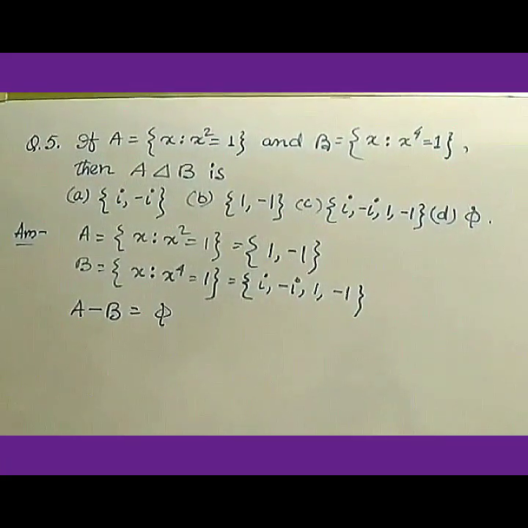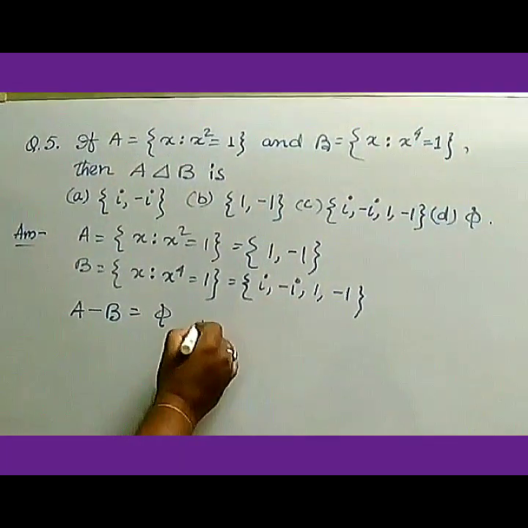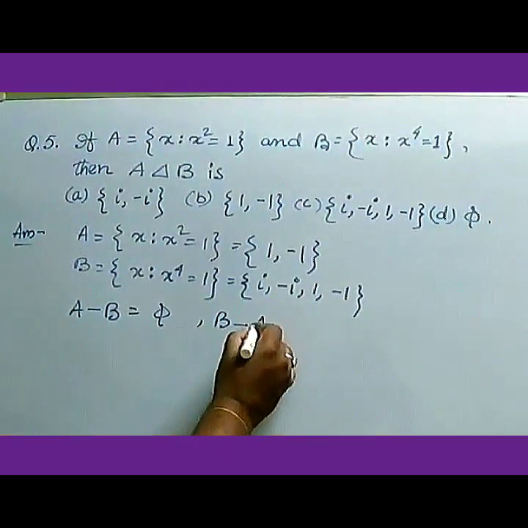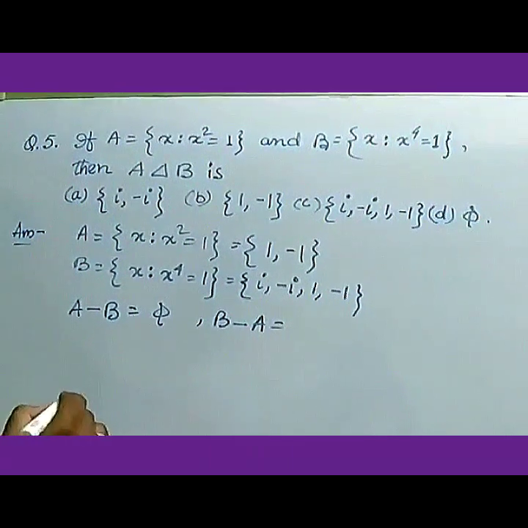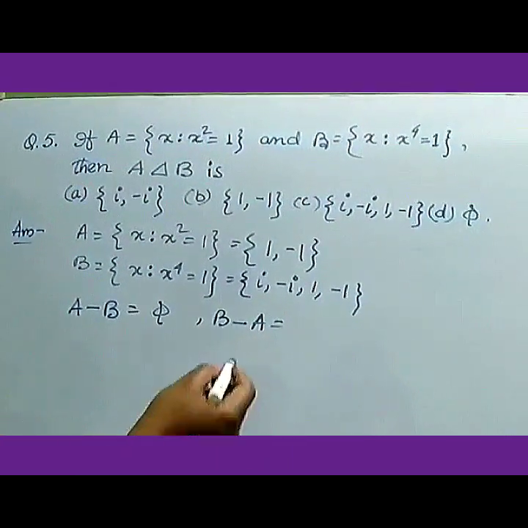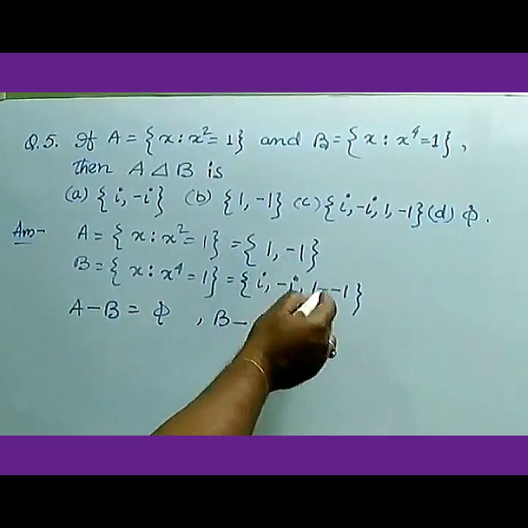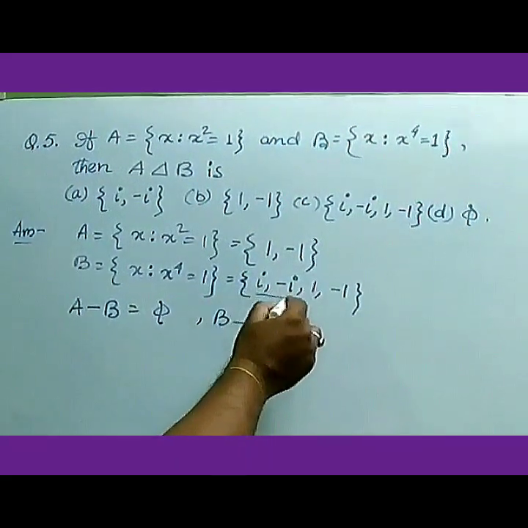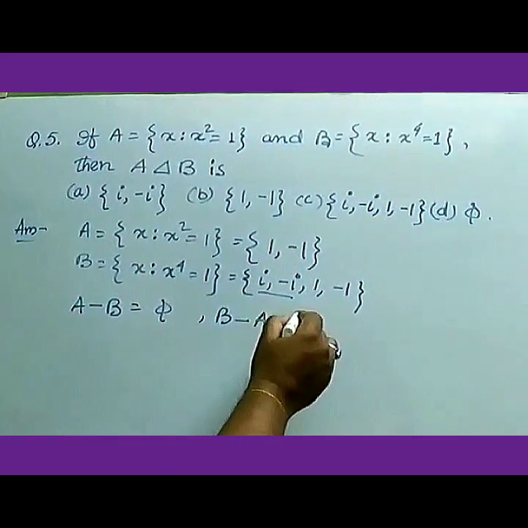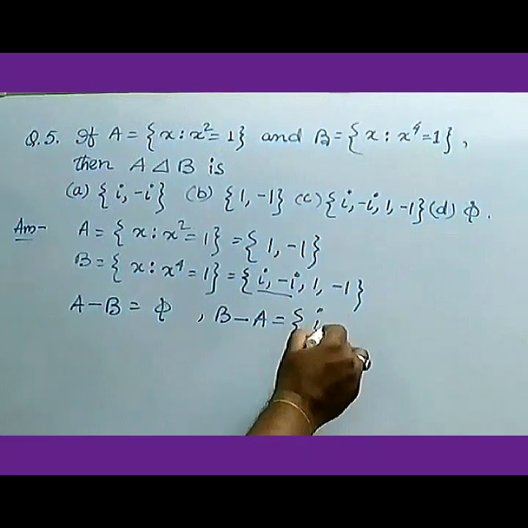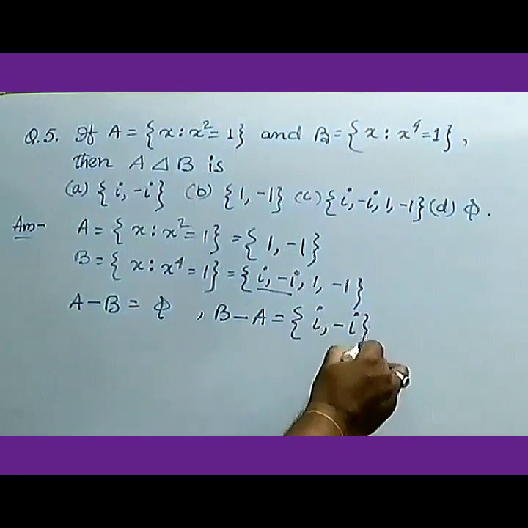Now we will find B minus A. B minus A means elements that belong to set B but don't belong to A. You can see A has 1 and minus 1, here also 1 and minus 1, but i and minus i are not in A. So B minus A is i and minus i.